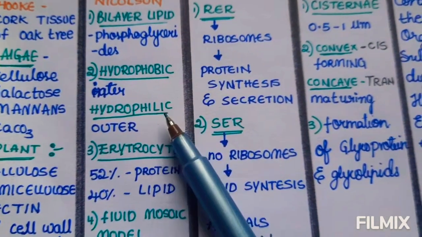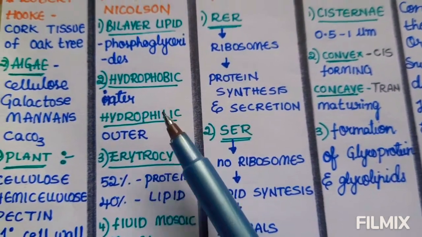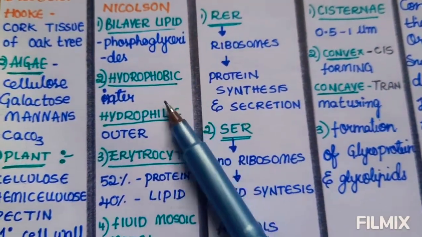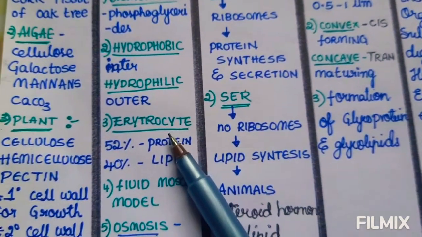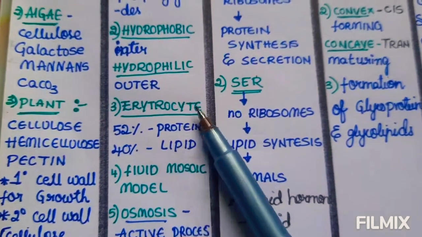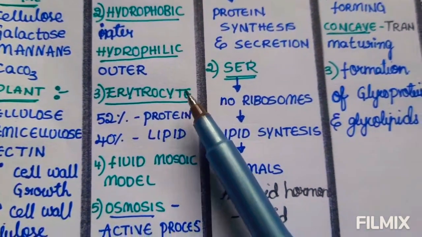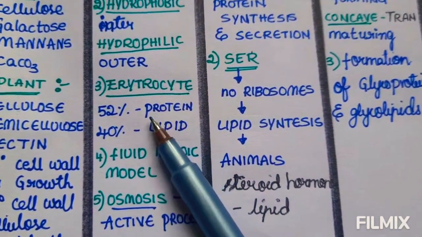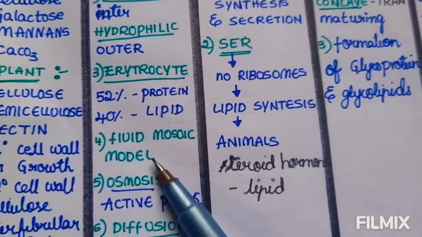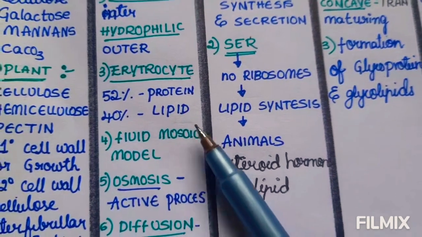That means the water loving side is outside and the water hating side is inside. The cell membrane of the erythrocyte is composed of 52% protein and 40% lipid. Cell membrane is also called the fluid mosaic model.